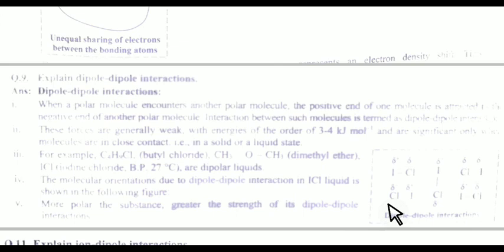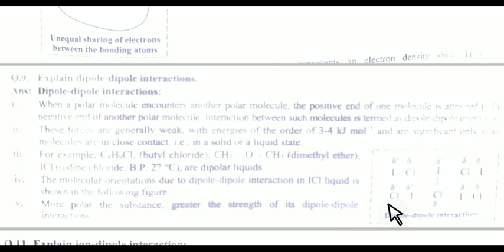Both definitions are correct. This force is very weak, having energy of the order of 3 to 4 kilojoule per mole, and it occurs only when the molecules are in close contact, means in solid and liquid states. In the gaseous state, this force of attraction cannot be seen.